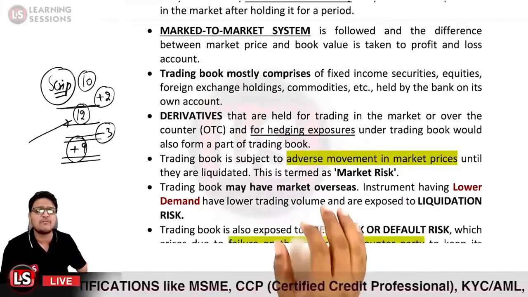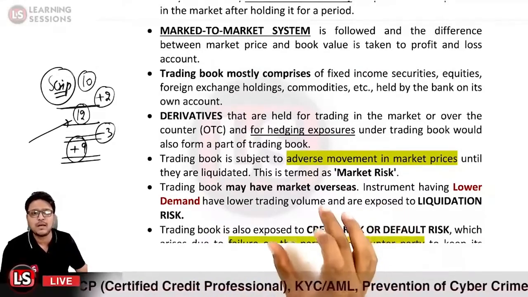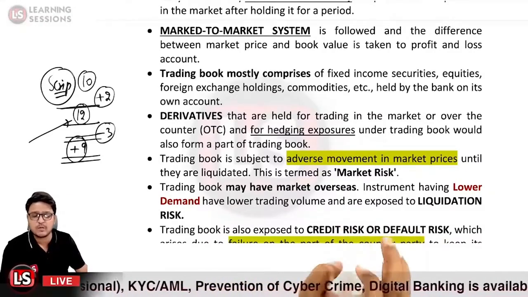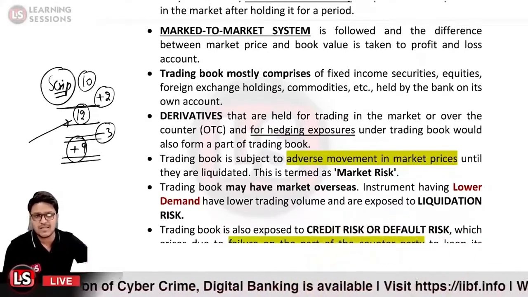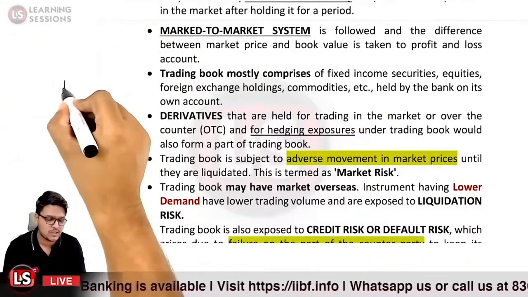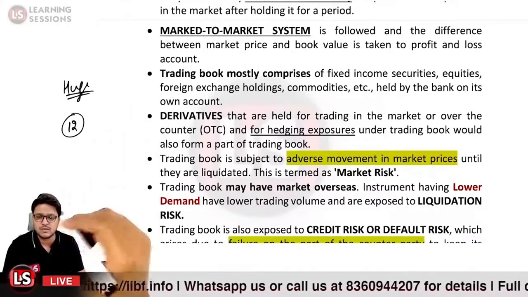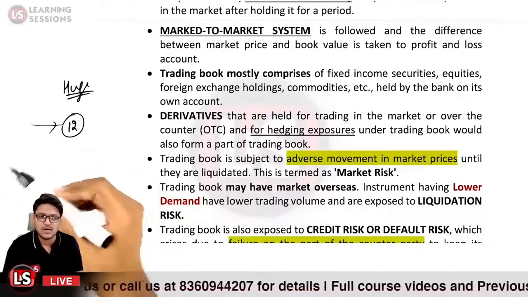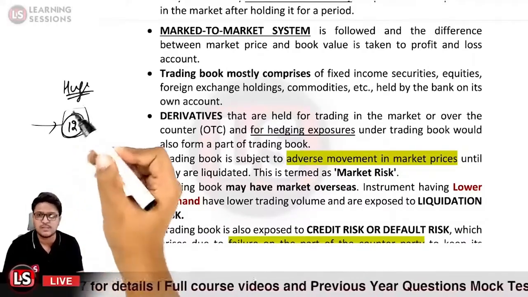The trading book may also have market illiquidity. Instruments having lower demand have lower trading volume and are exposed to liquidation risk, and that is said to be the market liquidation risk. Let us take the case that you purchased a huge quantity of shares, and the market price of the share is 12 rupees, but you are unable to sell these shares at the market price. Though the market price is 12 rupees, still you are not able to liquidate this particular security.